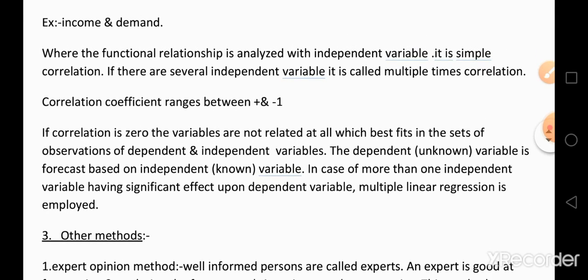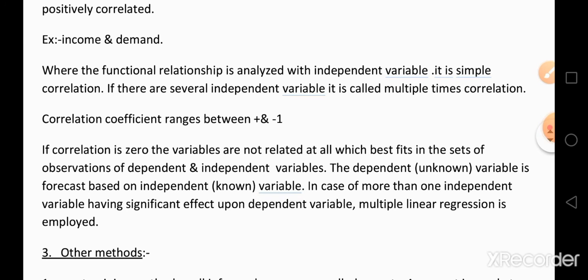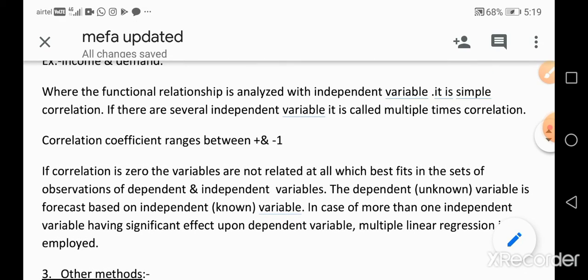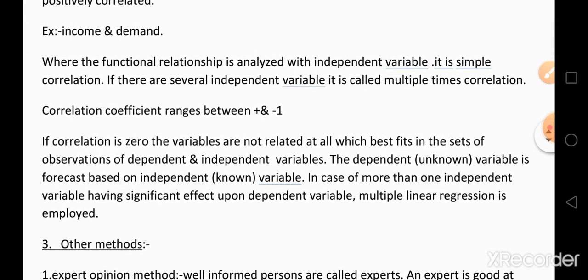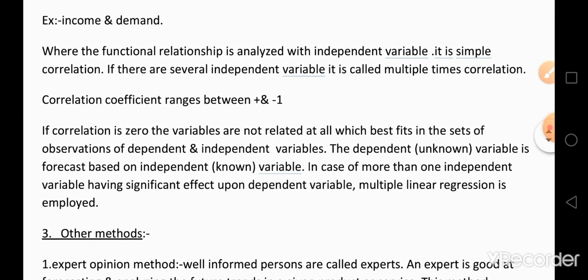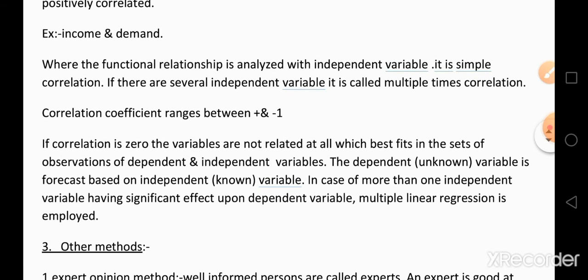Where the functional relationship is analyzed with one independent variable, it is simple correlation. If there are several independent variables, it is called multiple correlation.